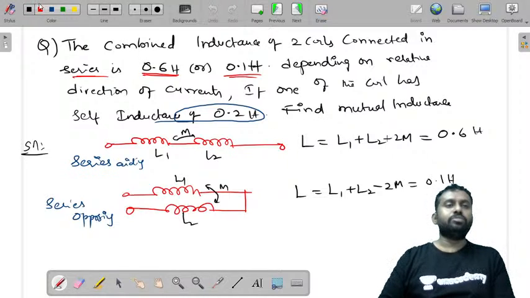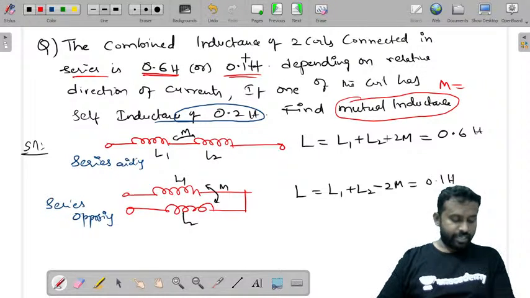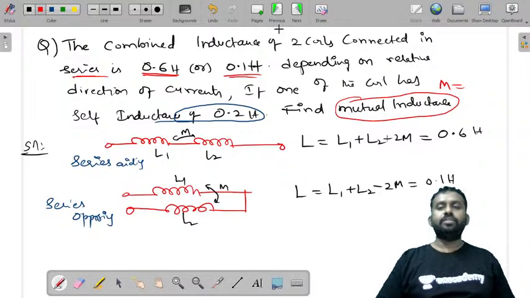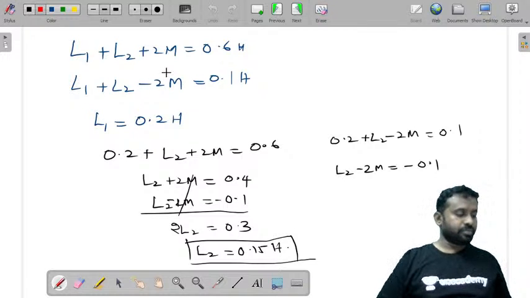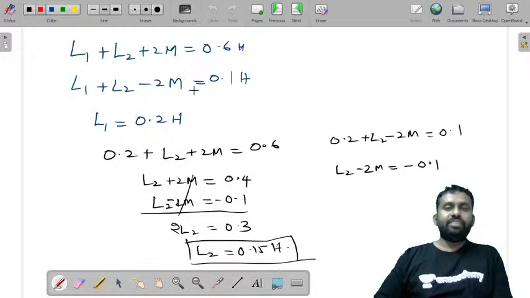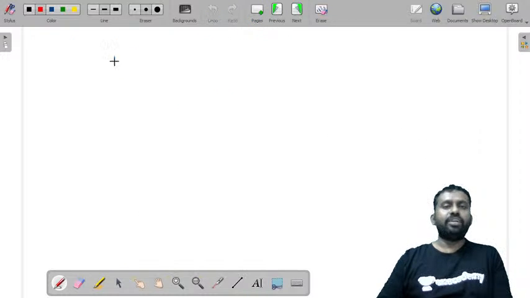So what is the value of the mutual inductance that is asked? We have found the self-inductance L2 first, which is 0.15 Henry. You already know these two equations, so substitute the L2 value to find the M value. Take L2 plus 2M is equal to 0.4.